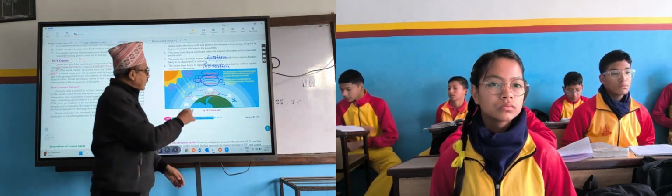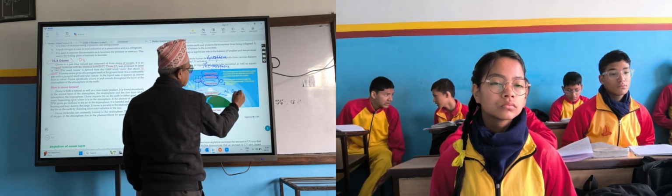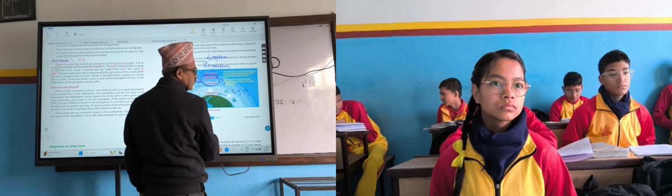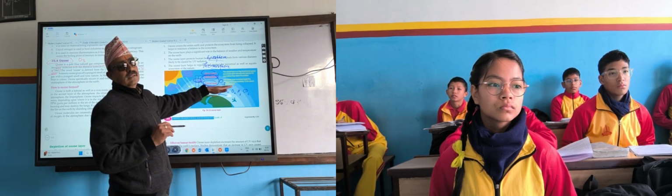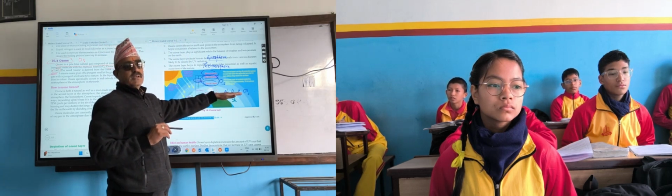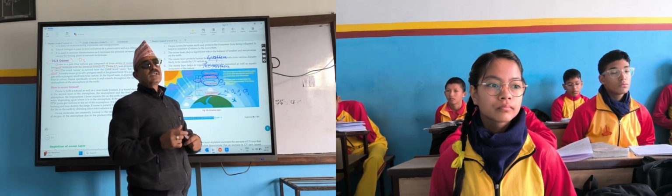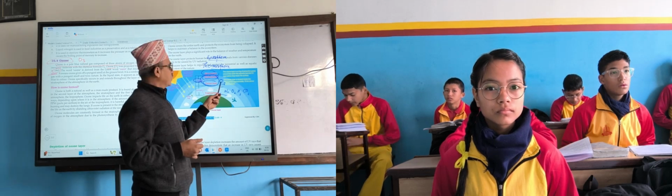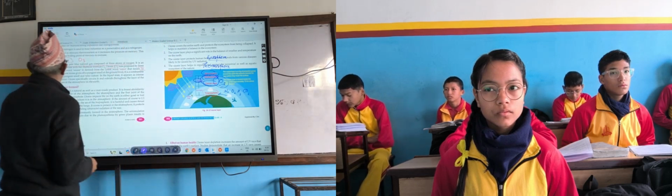Ozone. In stratosphere, we get mainly nitrogen, oxygen, hydrogen, carbon dioxide, etc. But above 15 kilometer till 50 kilometer, there is more amount of ozone. So the layer of stratosphere which contains more amount of ozone gas, that is called ozone layer.